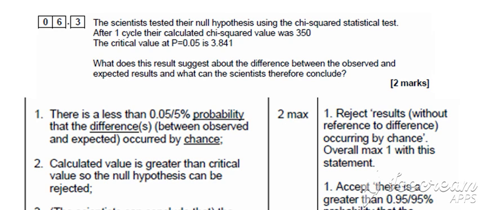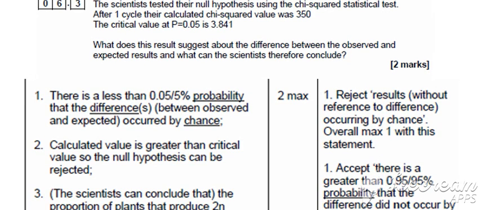So the first thing that we might notice is that the chi-squared value was 350 and the critical value is 3.84. So the chi-squared value is greater than the critical value. And that's when the critical value is p equals 0.05. So that means that there is a 5% probability that that difference is due to chance.